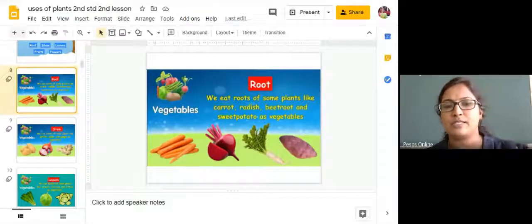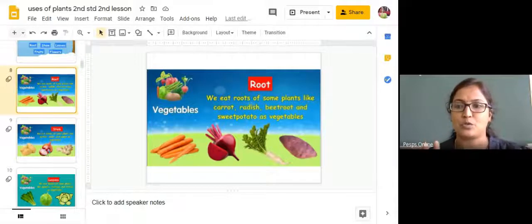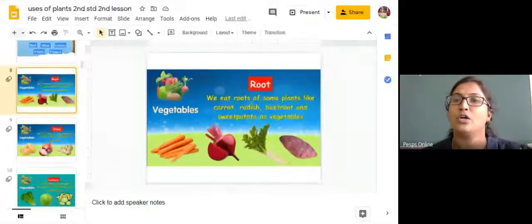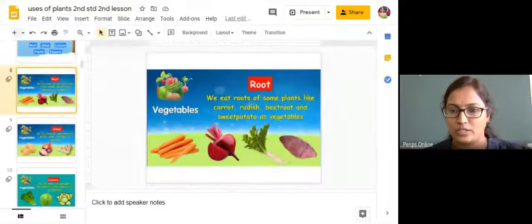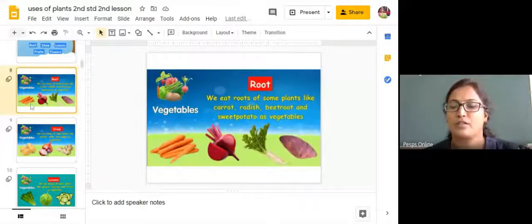Some more root vegetables are there, for example yam. Okay, that is also what we are going to have as a root food. Okay, children, so note down these points. Fine. Examples for the root foods are carrot, beetroot, radish and sweet potato.